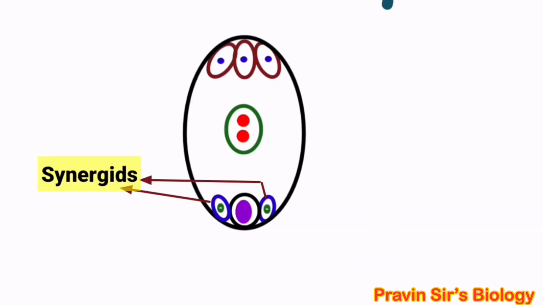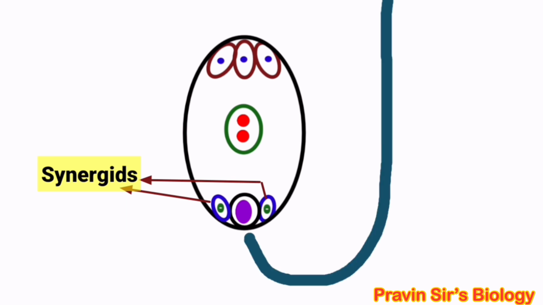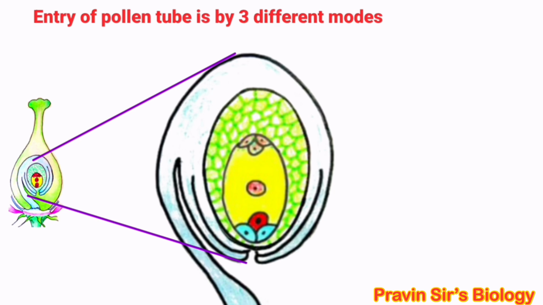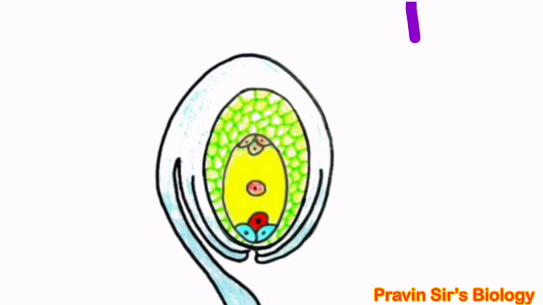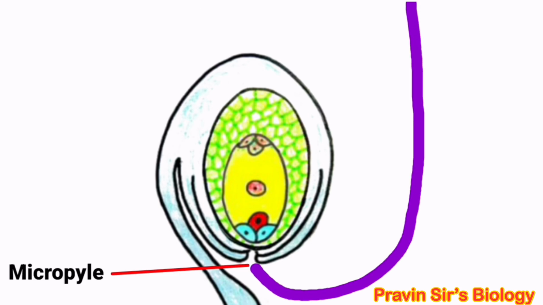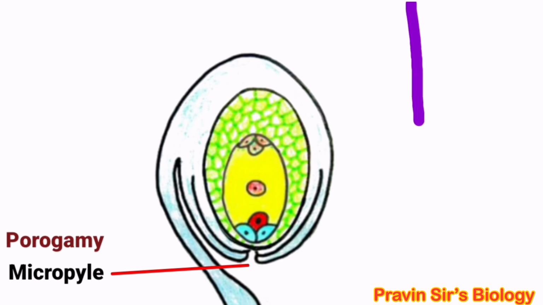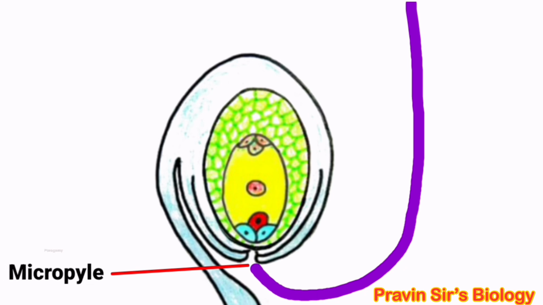The growth of pollen tube is guided by the chemicals secreted by the synergids. Synergids are here in the egg apparatus. Entry of pollen tube is by three different modes. The common one is the pollen tube enters through micropyle. This is termed as porogamy. So when pollen tube enters through micropyle, it is porogamy and it is the common mode of entry.